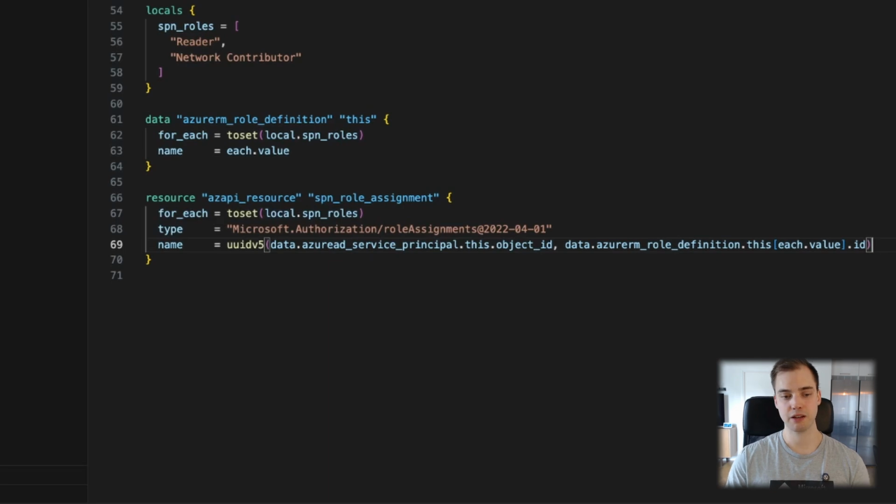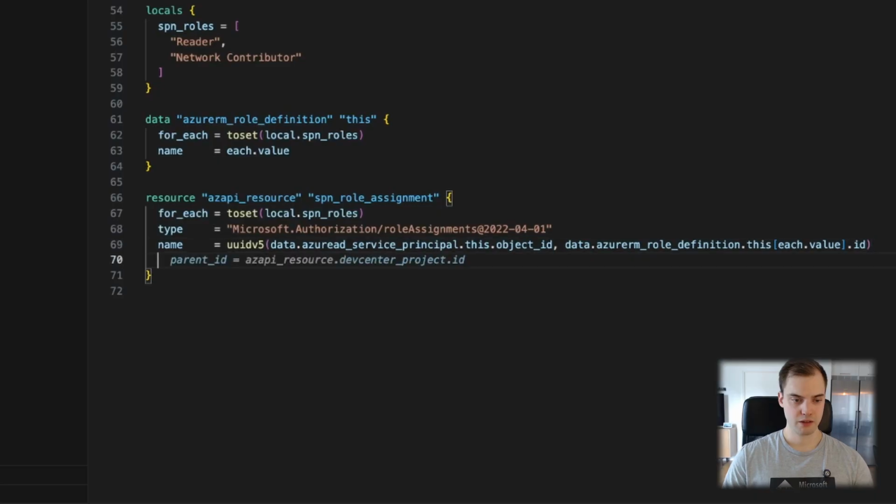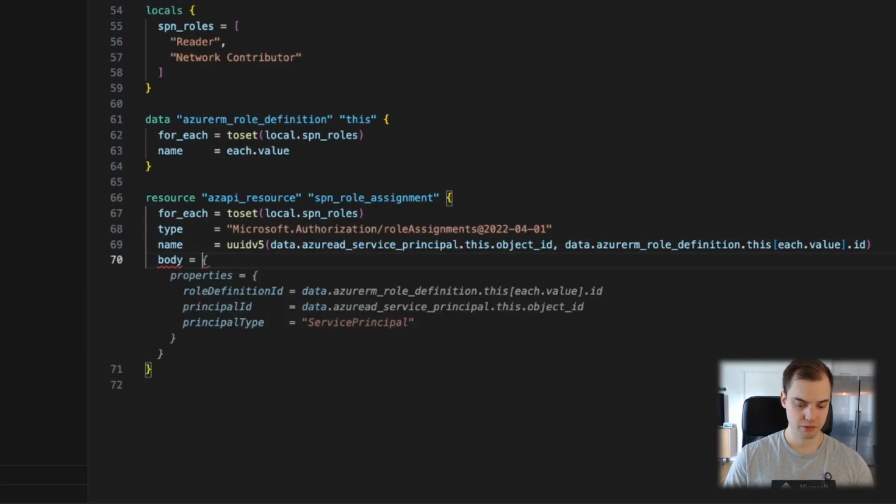For this run, we're gonna do 2 role assignments, and the object ID is going to be the same for them both, but the ID of the role is going to be different. So that's how we can generate 2 different unique IDs here. If it's a little bit complicated or confusing, that's understandable. You kind of just have to work with it and practice it for a little while, and it'll make sense in your head. Okay, let's move on to the body of this one.